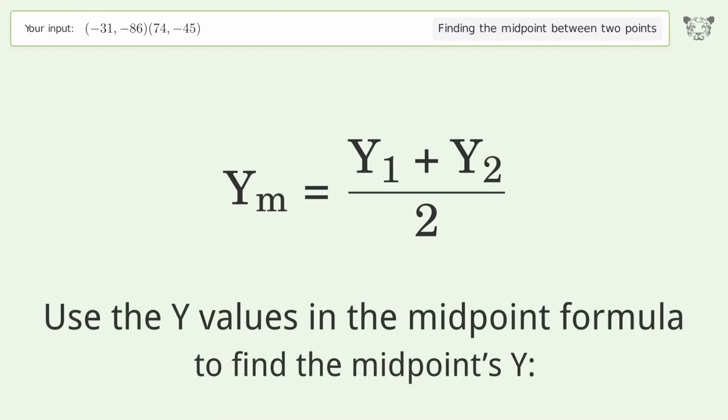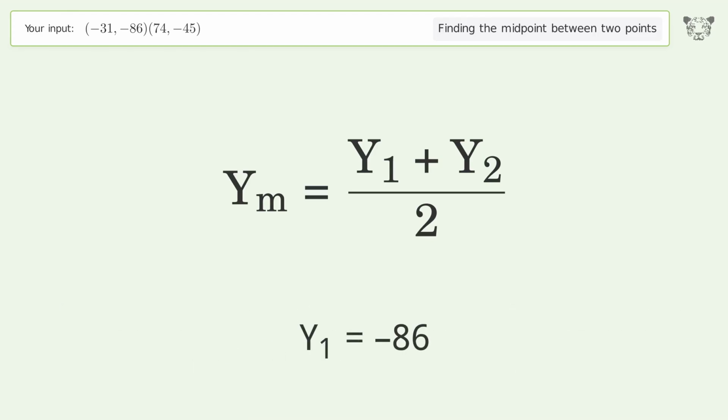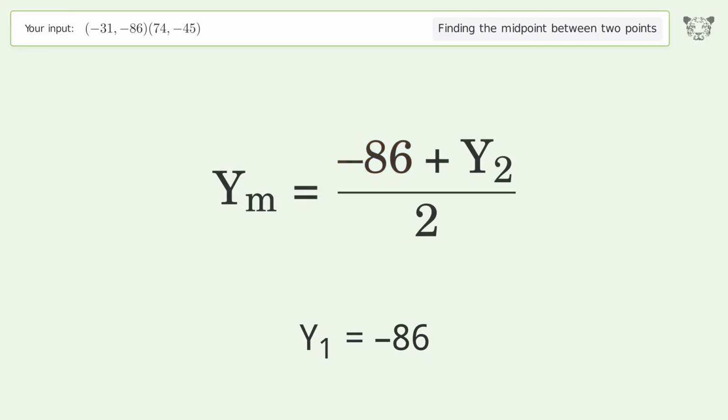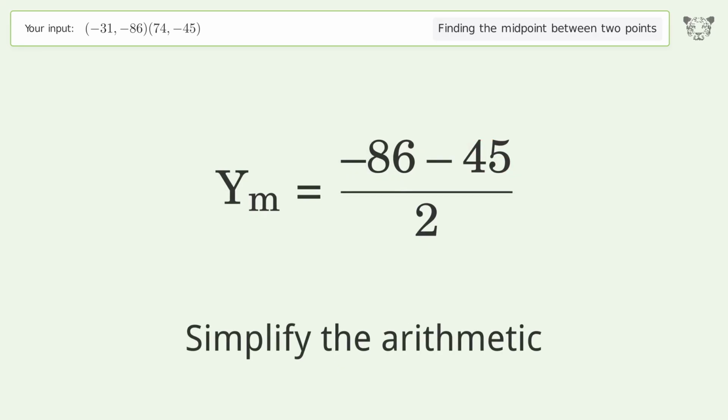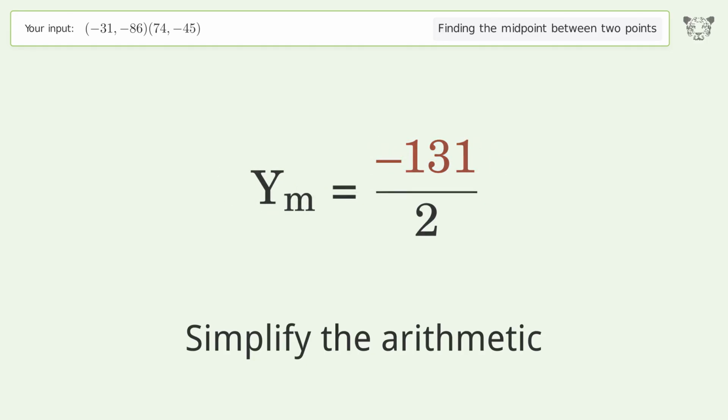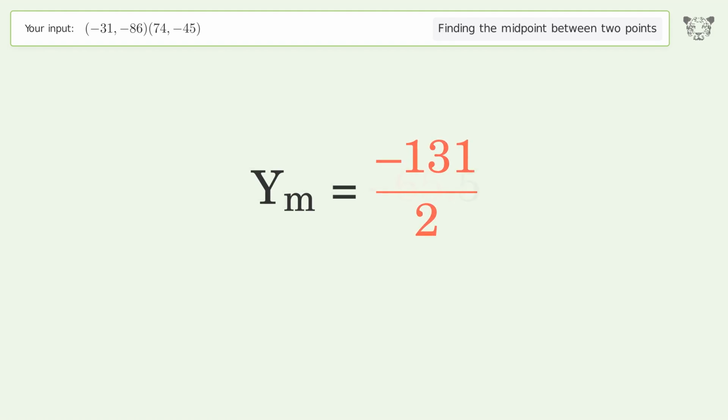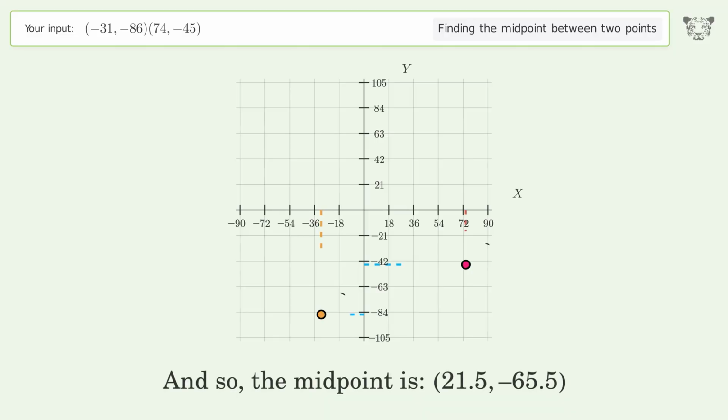Use the y values in the midpoint formula to find the midpoint's y. y1 equals negative 86. y2 equals negative 45. Simplify the arithmetic. And so, the midpoint is 21.5, negative 65.5.